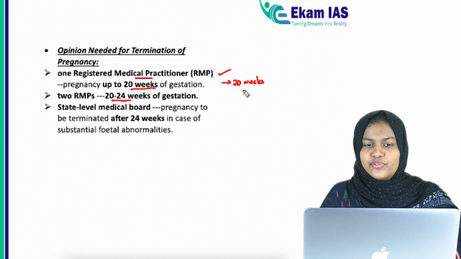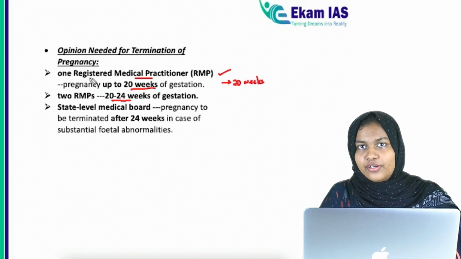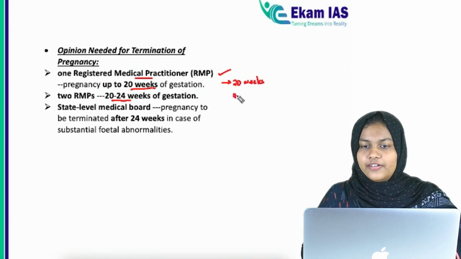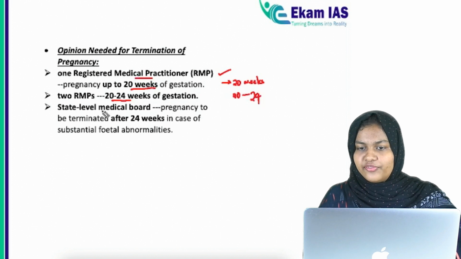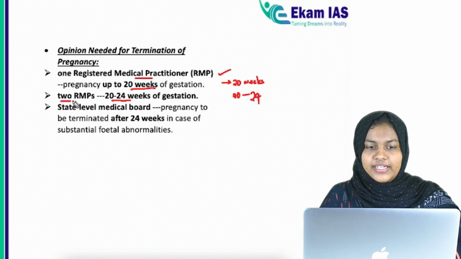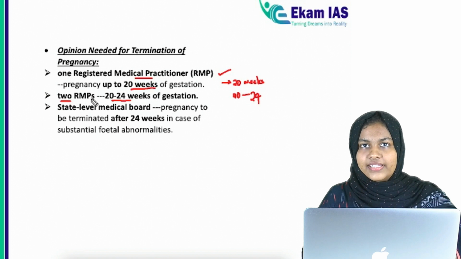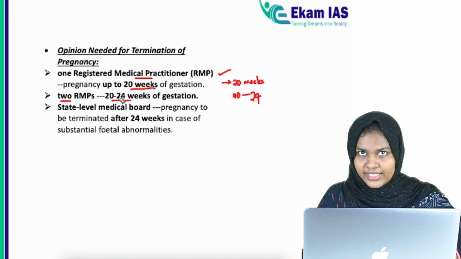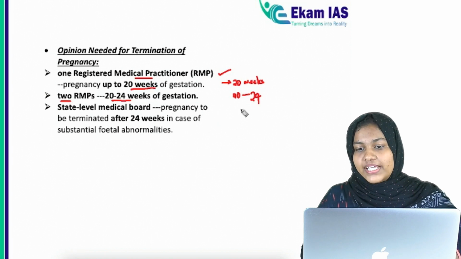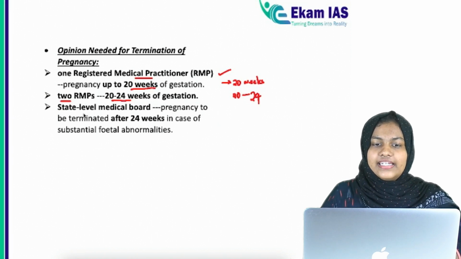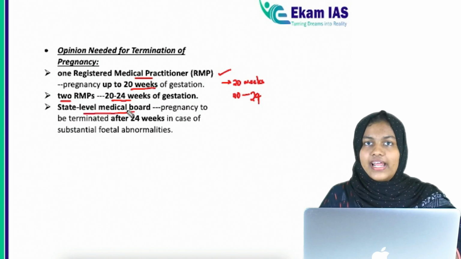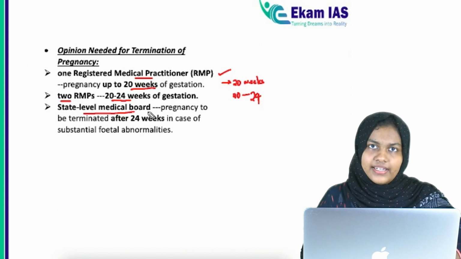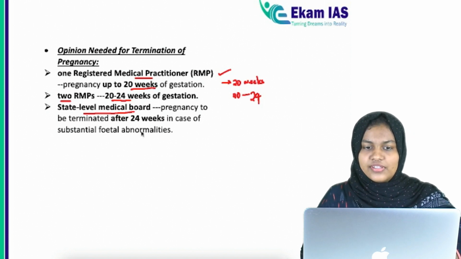In case of 20 weeks, only the opinion of one registered medical practitioner is enough. But in case of 20 to 24 weeks, two registered medical practitioners have to give the opinion that this pregnancy has to be terminated. Then if it is more than 24 weeks, a state level medical board has to be constituted, and this board has to make the opinion that this pregnancy has to be terminated. So these are the conditions.